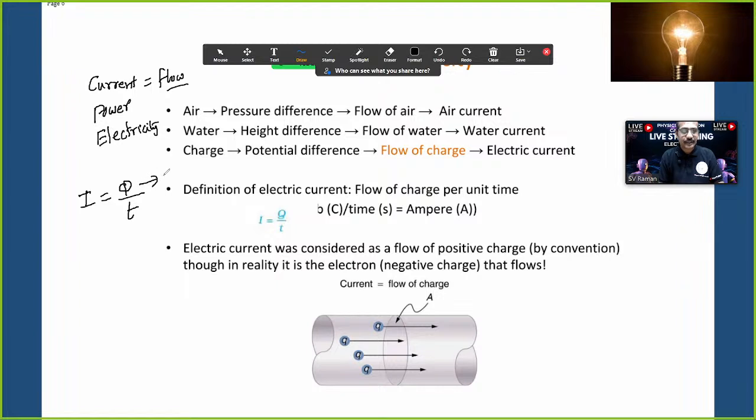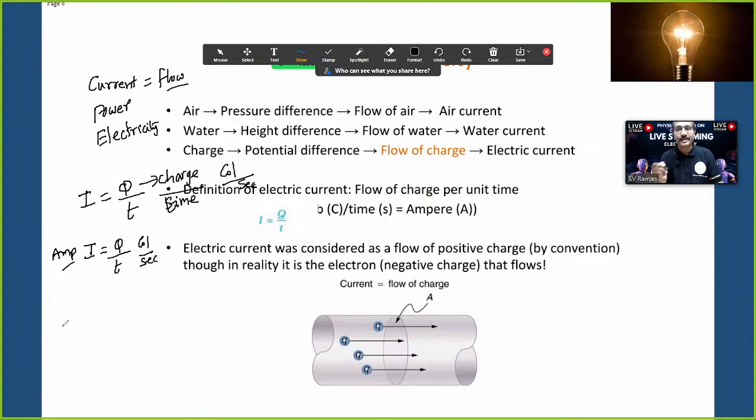Charge symbol Q. Time T, which is in seconds. Charge units coulombs, time units seconds. Electric current I is equal to, again repeating, the flow of charged particles in unit time. Charge units coulombs, time units seconds. Now electric current units amperes.